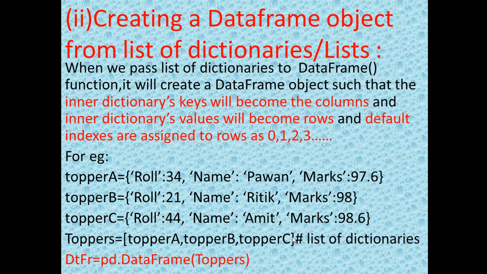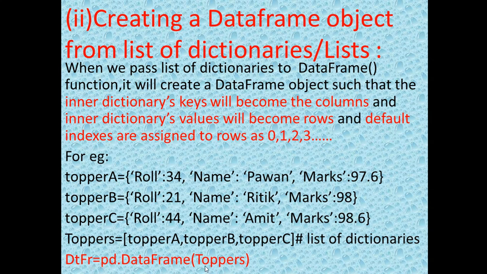So what does it mean? It means that these three together form a list, or you can say a list of dictionaries. Why is it termed a list of dictionaries? Because all these dictionaries are placed under square brackets. Square brackets contain the values and that is known as a list. So it is a list of dictionaries. Don't confuse the names: topper A, topper B, topper C are dictionaries, and toppers is the name of the list.